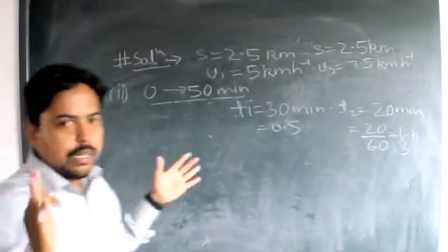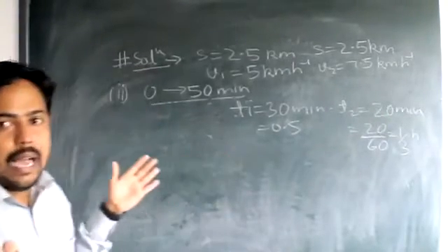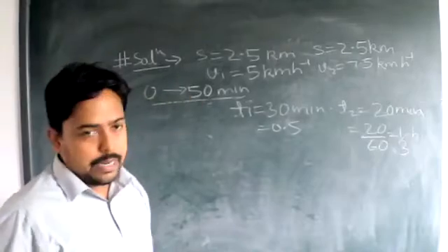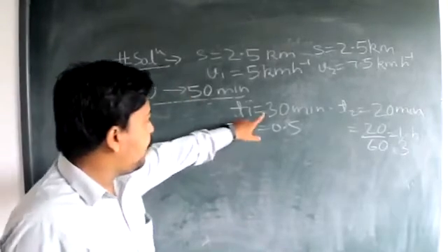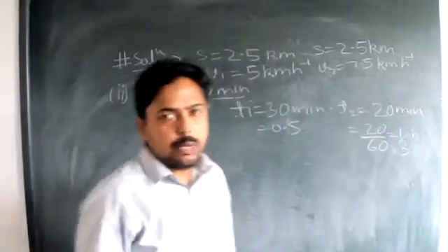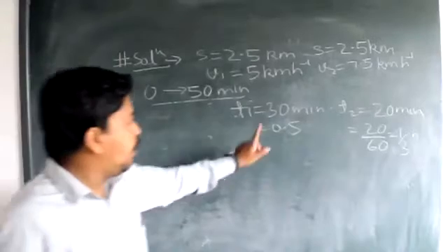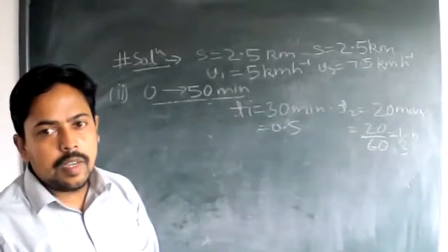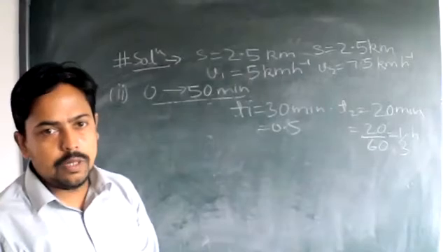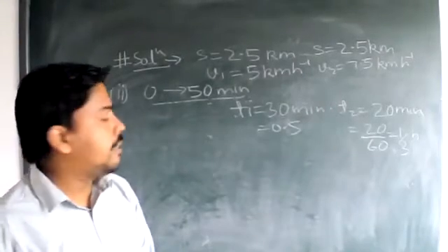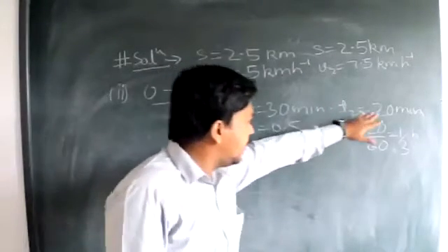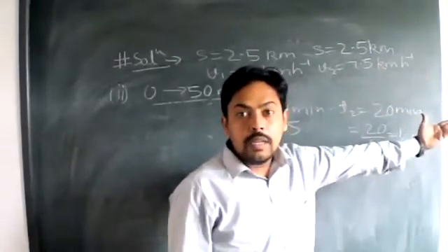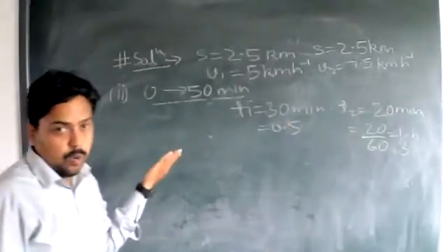So if you see the question which you have been asked, for 0 to 50 minutes, T1 and T2 together come out to be how much? 30 plus 20 comes out to be 50 minutes. And by the end of time T2, he has again reached back to his home.